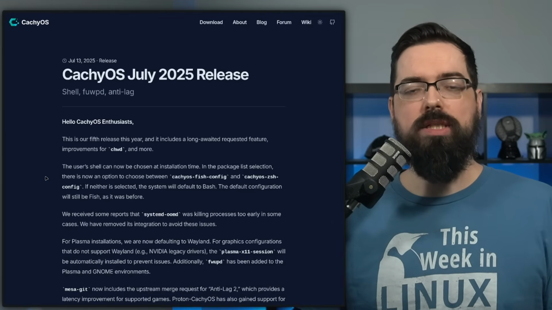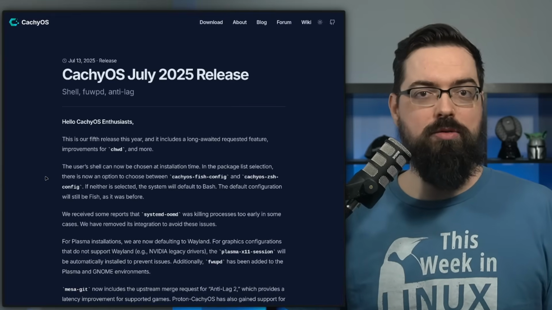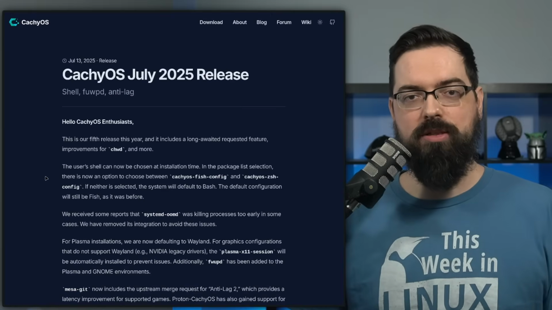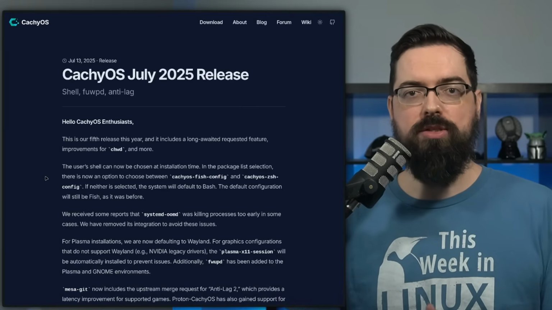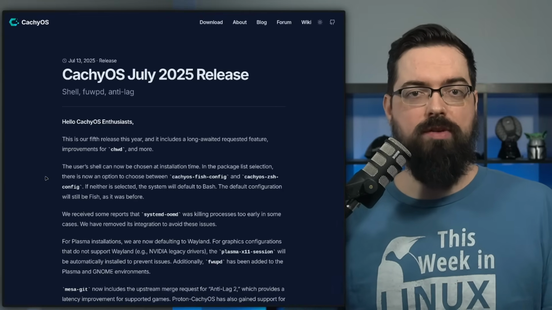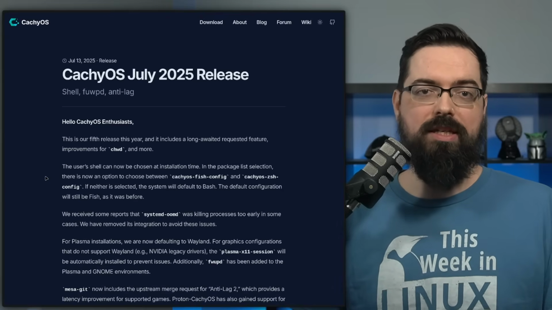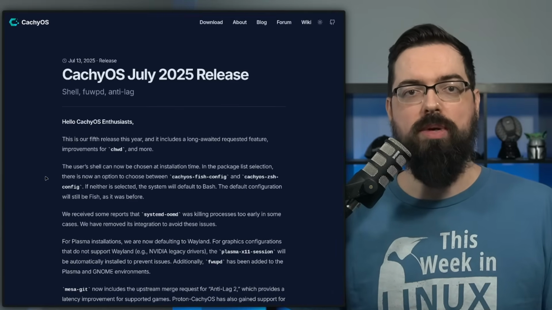What's new in the latest release of CachyOS July 2025 is you can now choose your shell on the installation. So when you install your system, you can choose between 3 options. You have Fish, ZSH, and Bash. Fish is the default option, so if you don't pick anything, that's what you're going to get, but you can choose to use the ZSH option or Bash if you prefer.